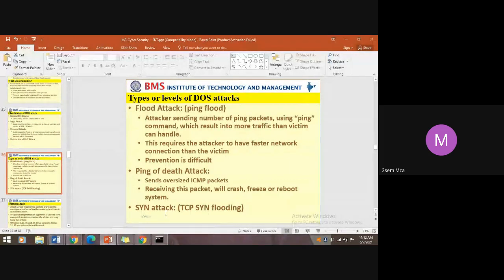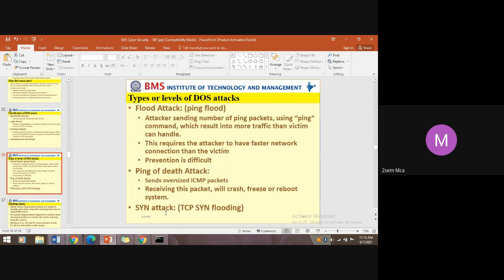Otherwise, the request will time out, or the packets may be dropped on the way in the middle. There is a possibility. So if the speed is high compared to the victim machine, then you will be stuck with the ping flood attack.